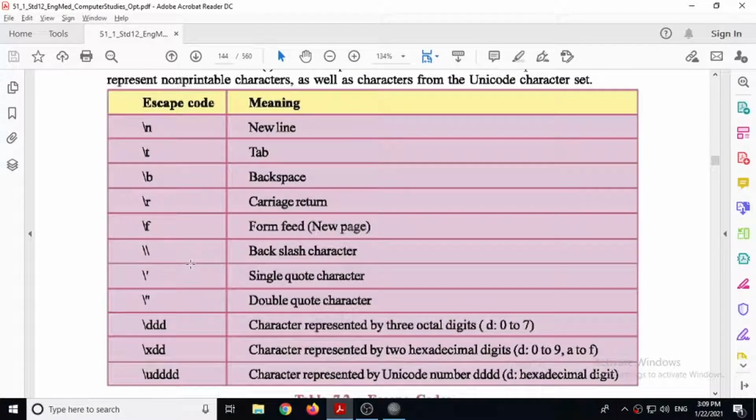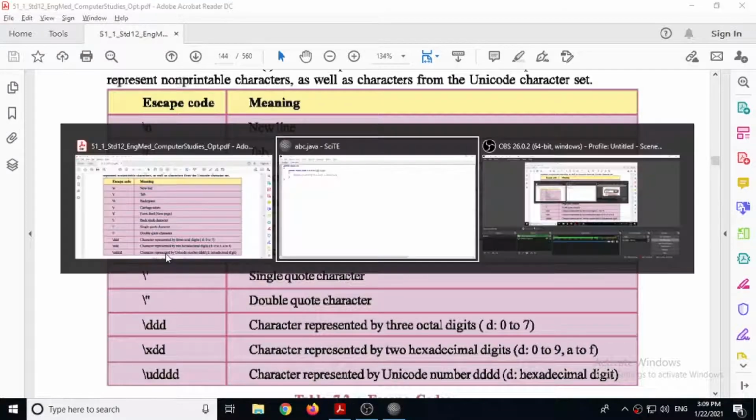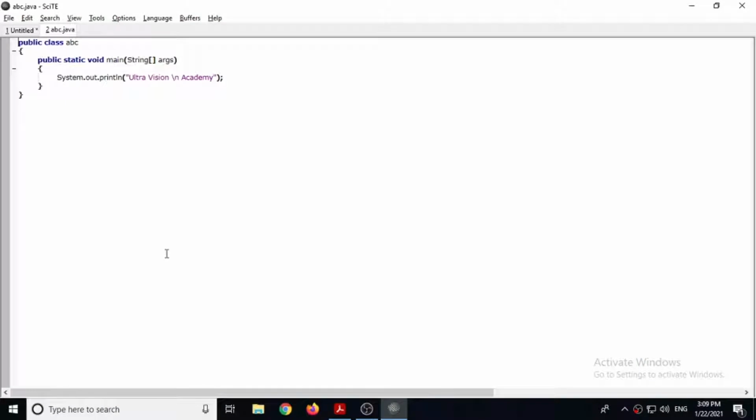Now if there is a need to print backslash itself, then we have to use backslash twice. Suppose in the program we need to print an address, say the address is C drive, backslash soft.